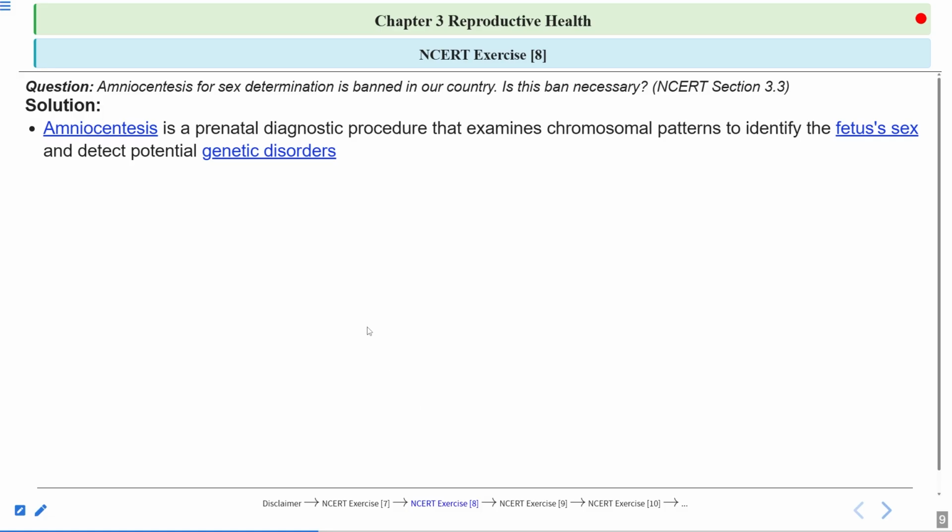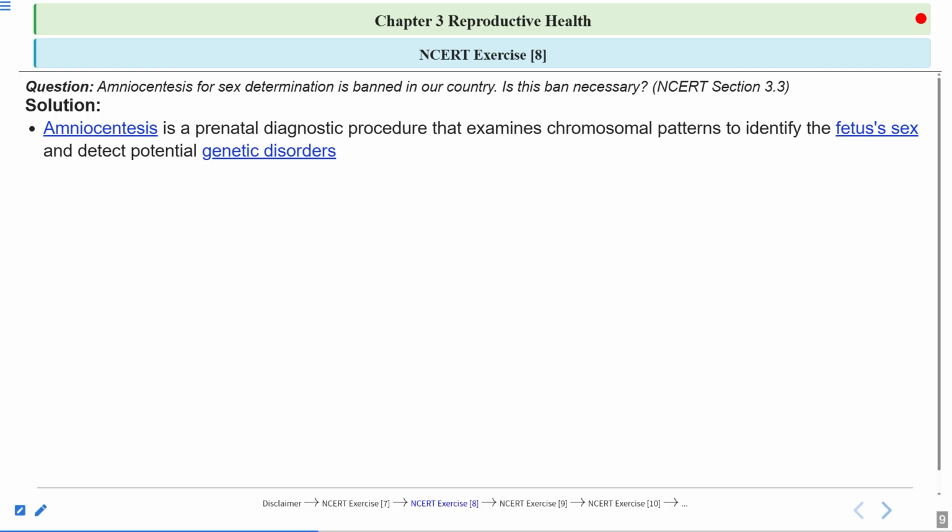Now amniocentesis is being misused to determine the gender of the fetus. If the couples come to know that the fetus will develop into a girl child, they will abort that child, and this is known as female feticide. So cases of female feticide are increasing. If female feticide cases are increasing, this can also disrupt the sex ratio in society. That's why amniocentesis has been banned now, because it's being misused.